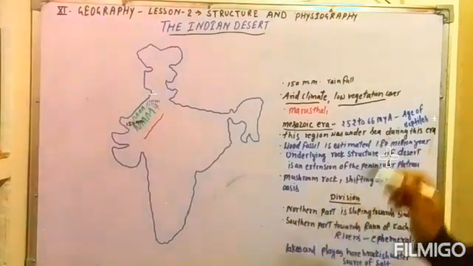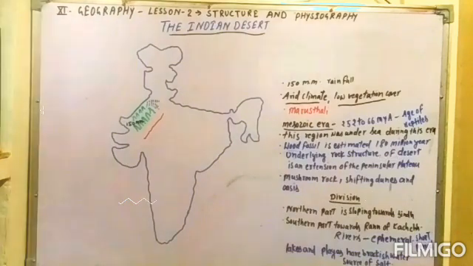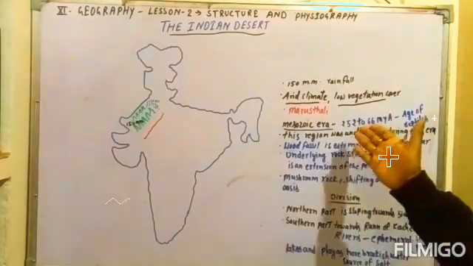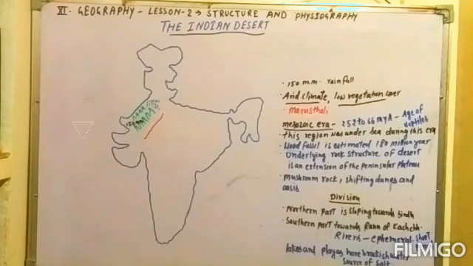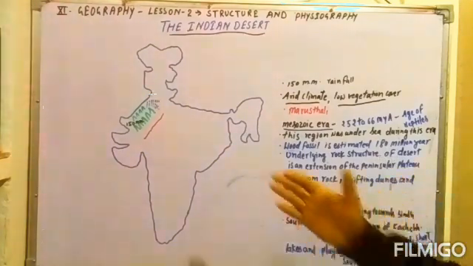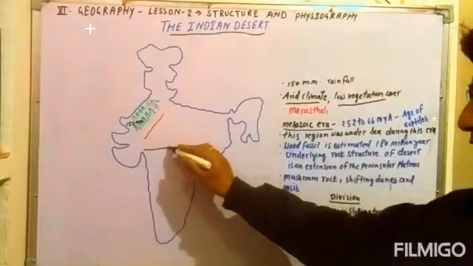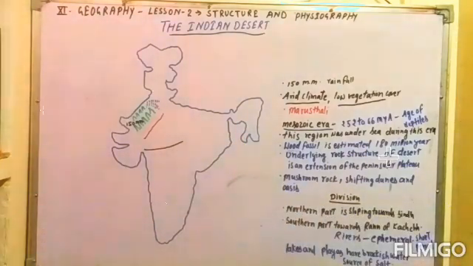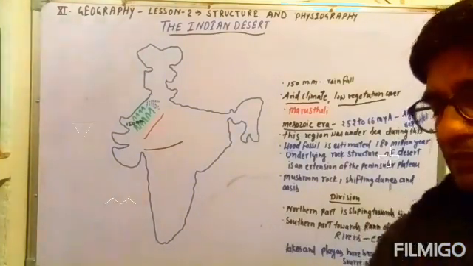This region was under the sea during this era. Wood fossils are estimated to be 180 million years old, and there are many other evidences, such as the underlying rock structure of the desert being an extension of the Peninsular Plateau. Mushroom rocks, shifting dunes and oases are very important features of this region.